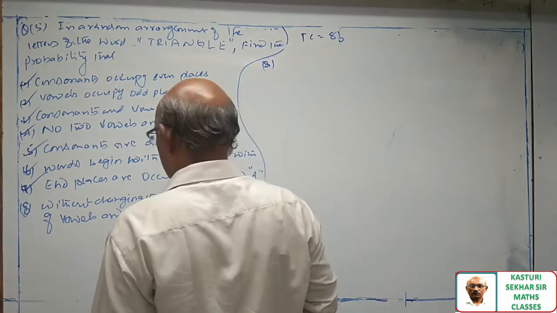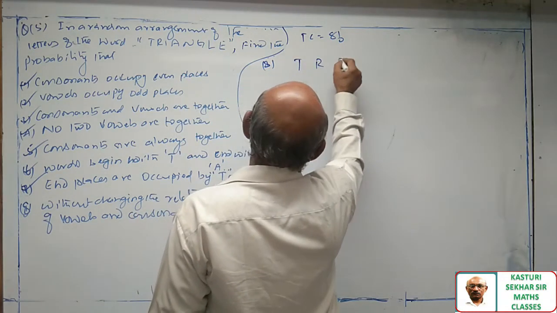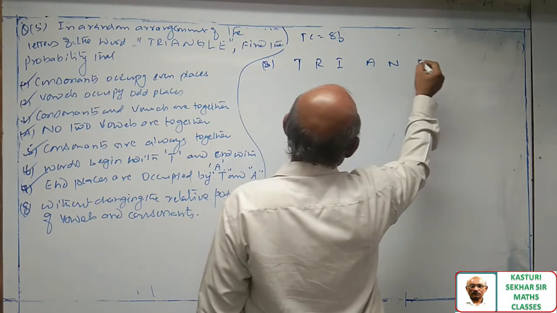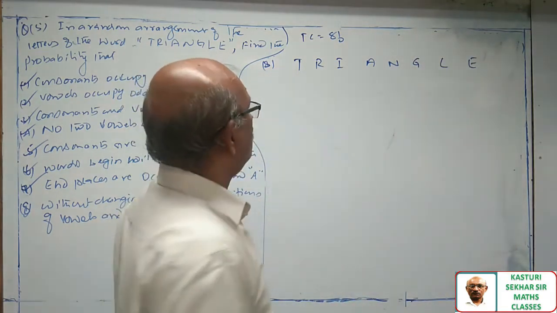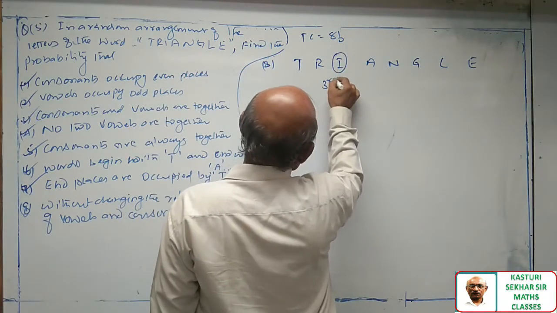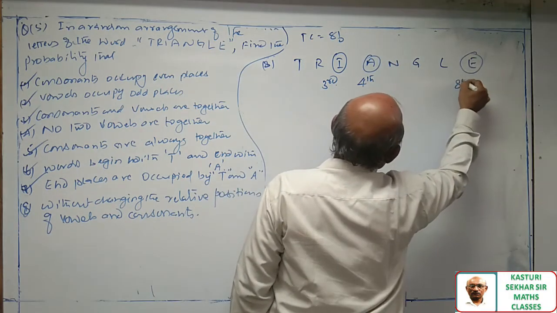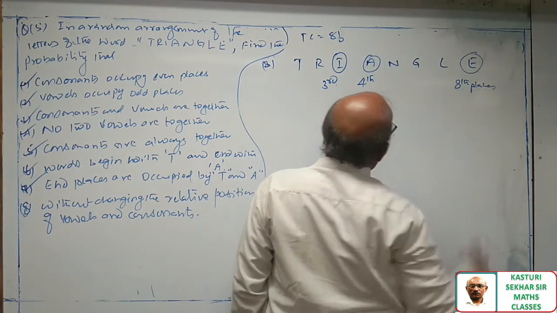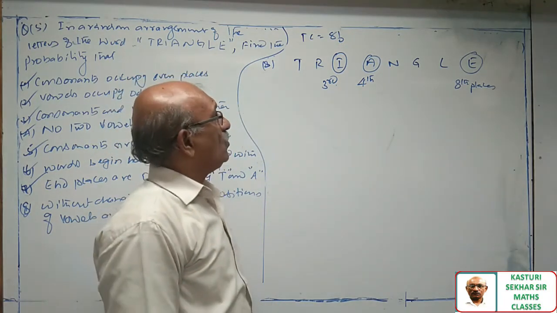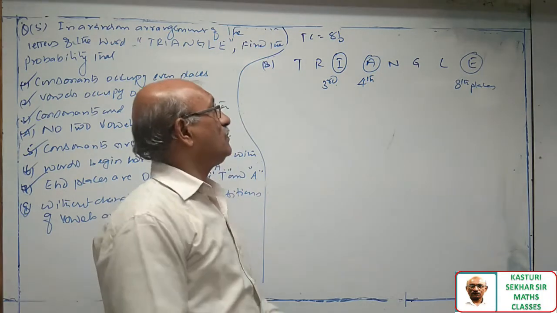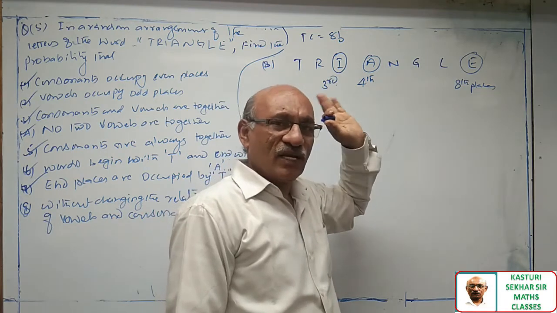Eighth question. Without changing the relative positions of vowels and consonants. Triangle is the word given. Vowels are at third place, fourth place, and eighth place. So, according to the terminology of the question, you are not allowed to change their places, but vowels can be interchanged.